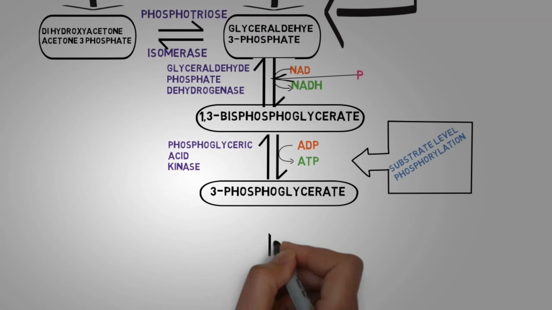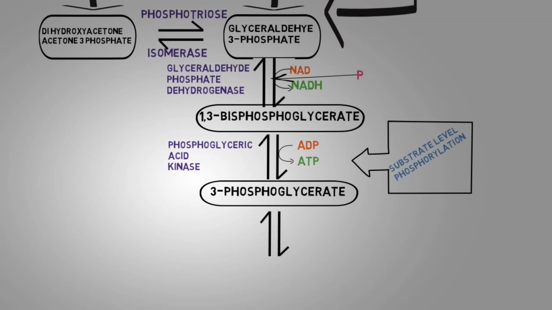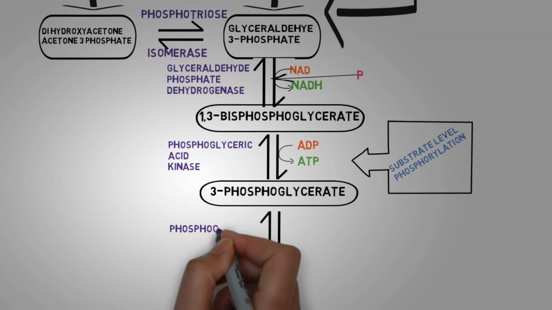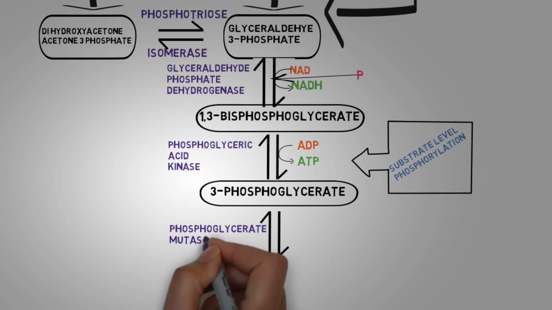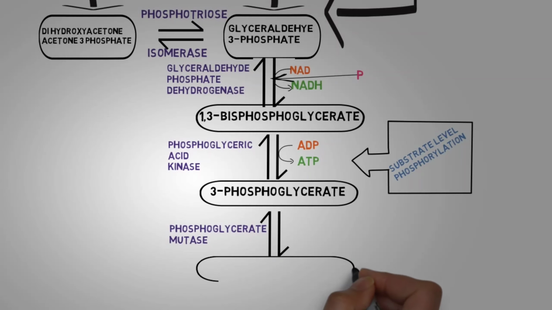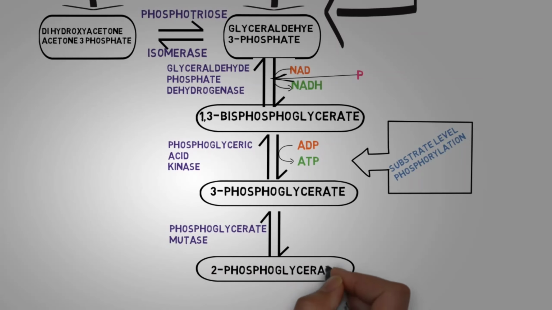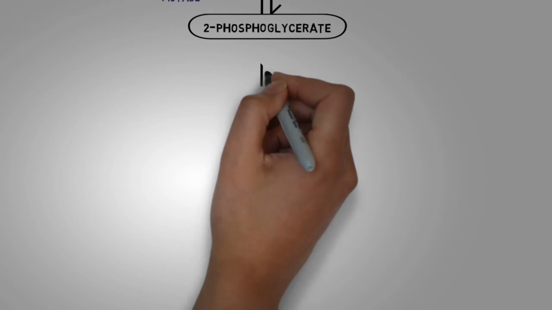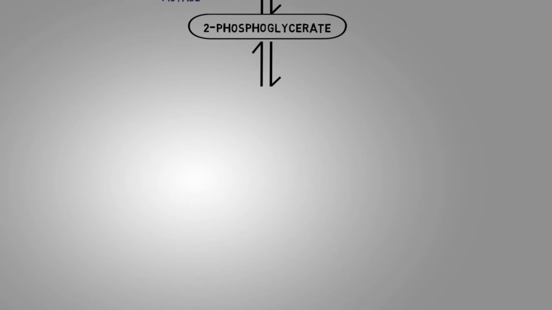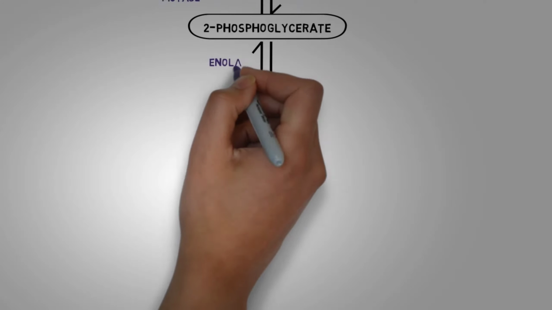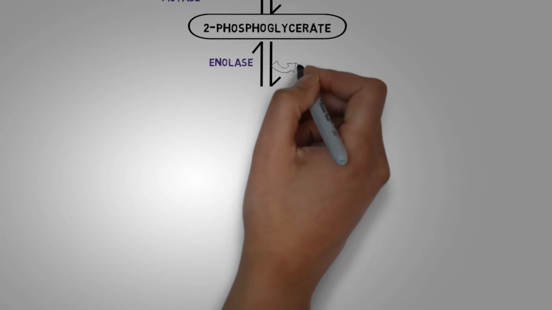The 3-phosphoglycerate that we have undergoes a reversible reaction with the help of the enzyme phosphoglycerate mutase, and there is a repositioning of the phosphate group, forming the product 2-phosphoglycerate. The 2-phosphoglycerate again undergoes a reversible reaction with the help of the enolase enzyme.